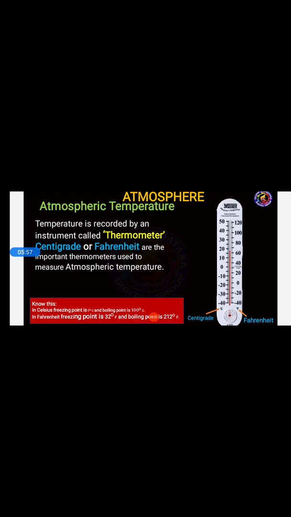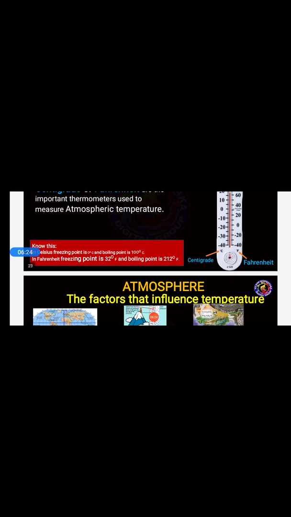Here, note this important point, students. In Celsius, the freezing point is 0 degrees Celsius and the boiling point is 100 degrees Celsius, and in Fahrenheit the freezing point is 32 degrees Fahrenheit and the boiling point is 212 degrees. Got it? This is the important thing. If you learn these two basic things, you can also understand the thermometer, how it works and how temperature is measured.